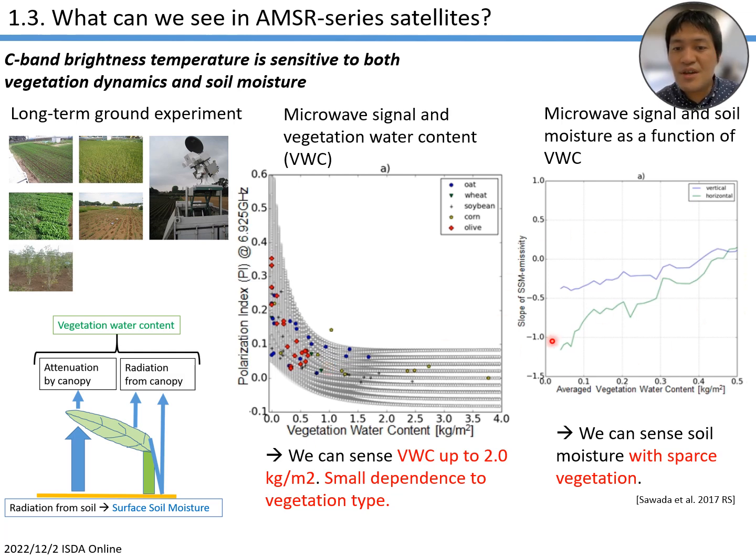The right figure shows, on the vertical axis, the microwave sensitivity to surface soil moisture as a function of vegetation water content. There is huge sensitivity to soil moisture on bare ground, but as the vegetation water content approaches 0.5, this sensitivity almost vanishes. It is bad news, actually. So we can sense soil moisture only over bare soil or sparsely vegetated areas, which is a limitation of C-band that we would like to overcome with L-band satellite observations.